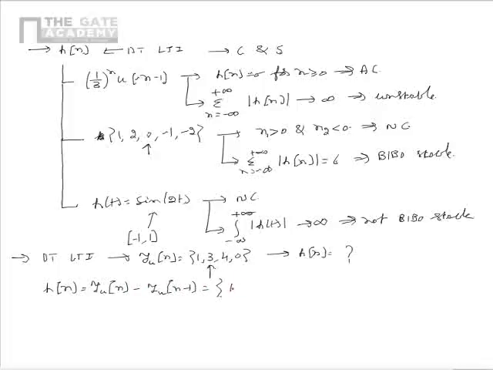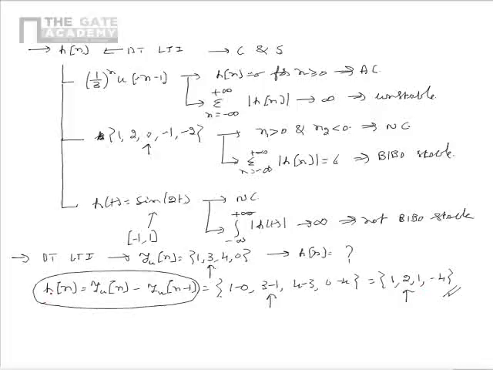This can be written as 1 minus 0, 3 minus 1, 4 minus 3, 0 minus 4, where the value 3 minus 1 corresponds to the instant n is equal to 0. This upon simplification becomes 1, 2, 1, -4. So this is the impulse response of the given LTI system which is obtained using the formula h[n] is equal to yu[n] minus yu[n-1].